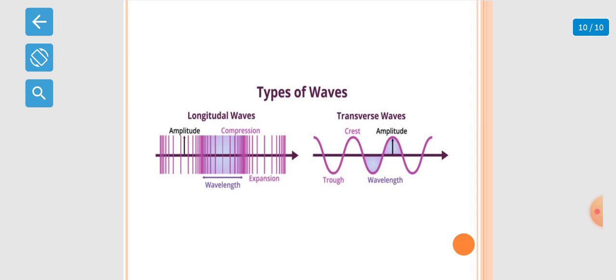And the longitudinal waves are those in which the particles of the medium vibrate back and forth in the direction in which the wave is moving. For example, the waves which travel along a spring when it is pushed and pulled are longitudinal waves.